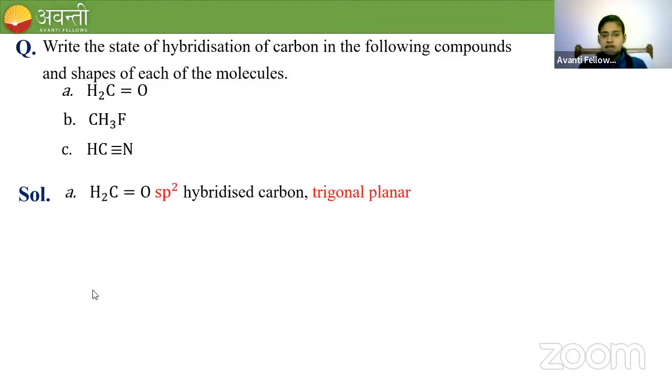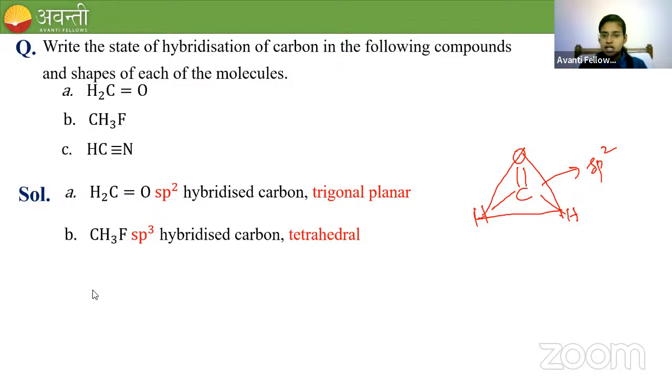Okay. So A has an sp2 hybridized carbon. I will draw the structure and show you. Listen. C double bond O, here one hydrogen and here another hydrogen. Carbon has a double bond, so it is sp2 hybridized and it is trigonal planar in shape. Got it? What about the second molecule, CH3F? sp3 with tetrahedral. That is exactly correct. So carbon is here. There are 4 bonds around it. One is fluorine, the other 3 are hydrogen. So it forms a tetrahedral structure with sp3 hybridization.